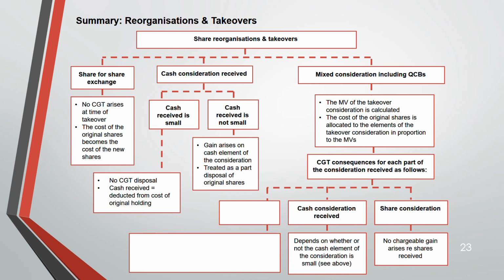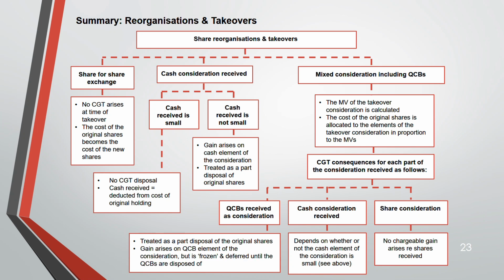But this again depends on whether the cash element is small or not. If the cash element is small, no capital gains tax. If it is not small, then a gain will arise. And then QCB is treated the same way as cash. So QCBs will be a part disposal, and a gain will arise, but it will be frozen and charged later when you dispose of the QCB. But the QCB itself is exempt from CGT. Only the frozen gain becomes chargeable.